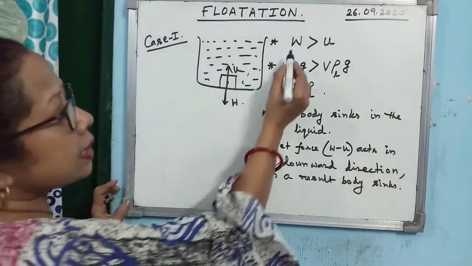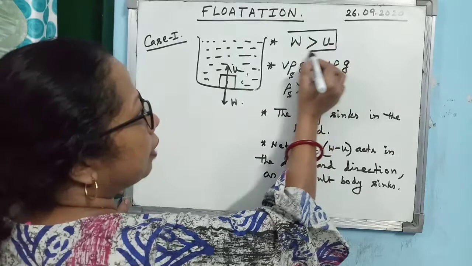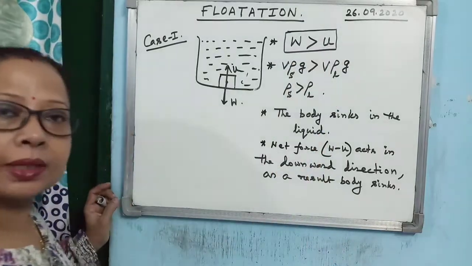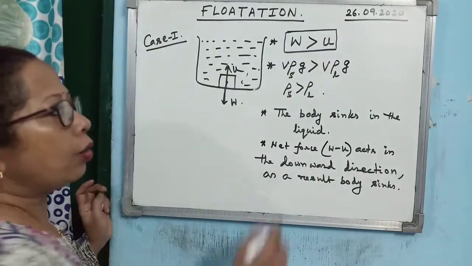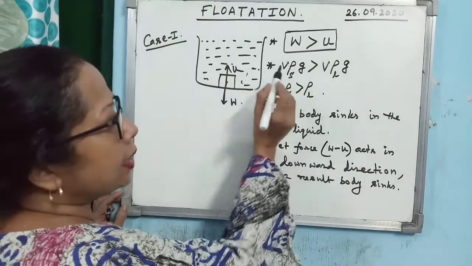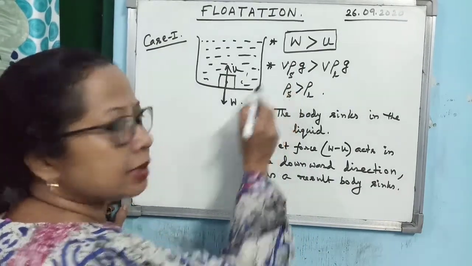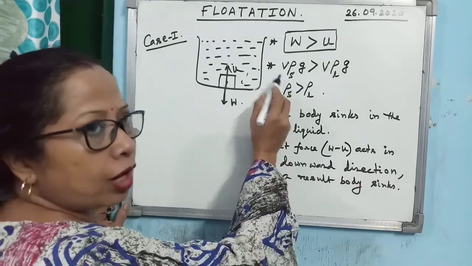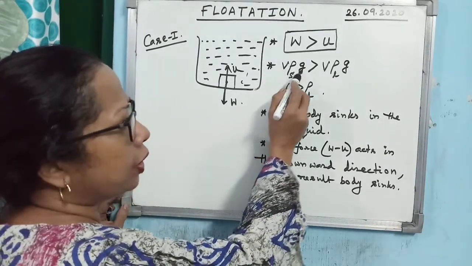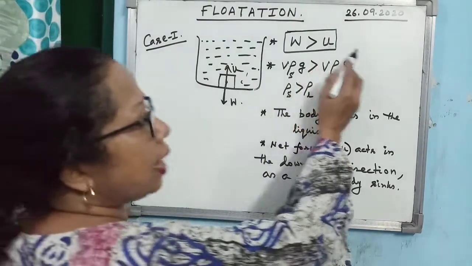Alright, so this is the first thing, that weight of the body is greater than upthrust acting on the body. Now, you know, weight you can write as volume of the body, density of solid, rho S, where S stands for solid, means density of the body, into g. What is the upthrust?